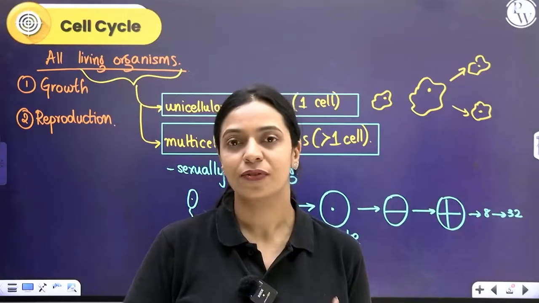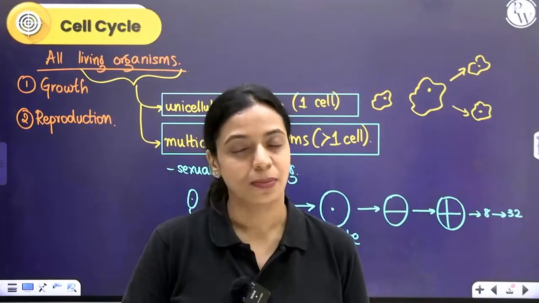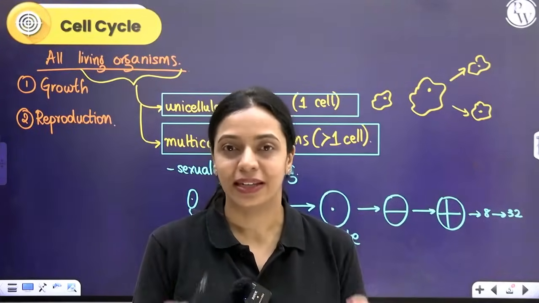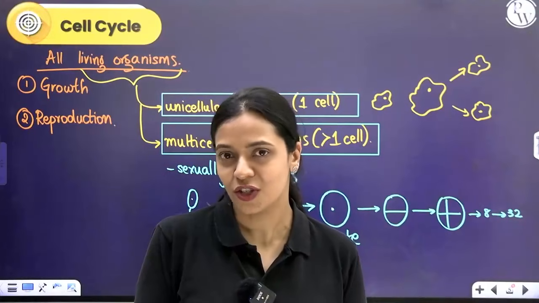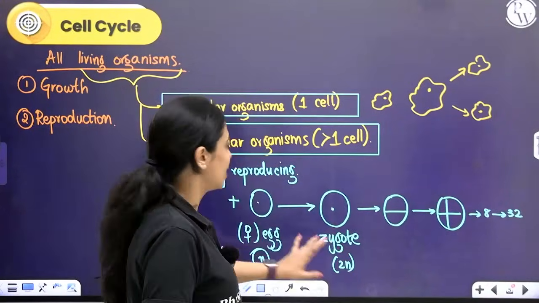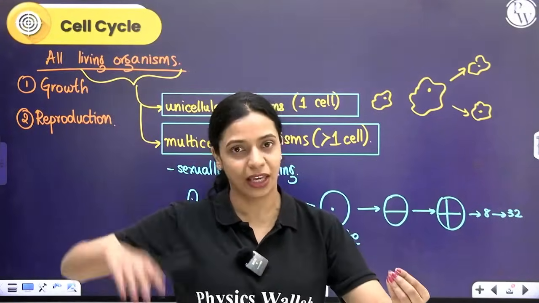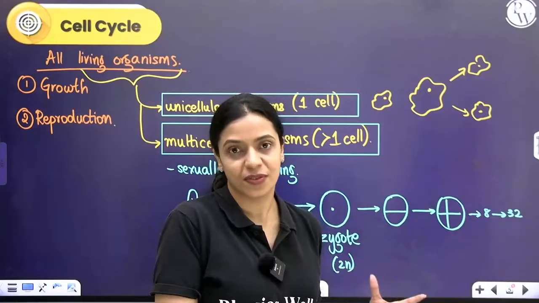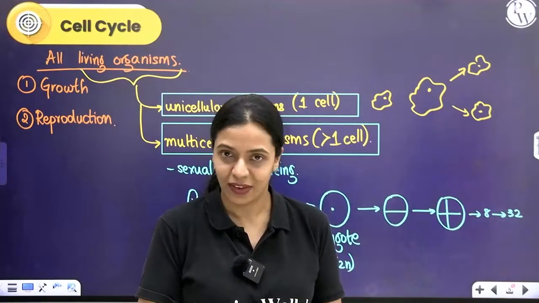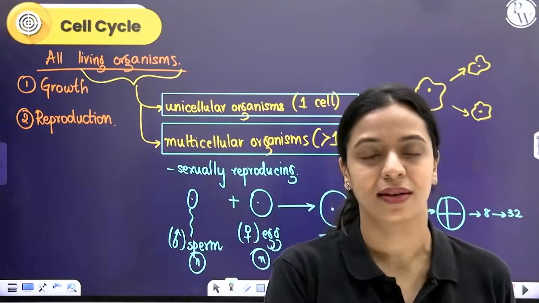So regardless of whether you're a multicellular plant, multicellular fungus, multicellular animal, regardless of what it is, if you are a sexually reproducing multicellular organism, then our life is going to start as a single cell, which is the zygote. So cell division is very important because it is because of cell division that one cell became trillions of cells, right? It is because of cell division that a unicellular organism became multicellular. So that is very important. Also, there are many other significances of cell division about which we'll learn moving on.